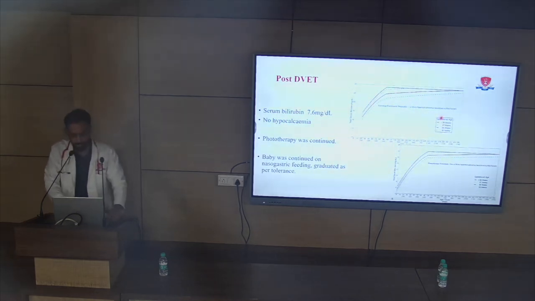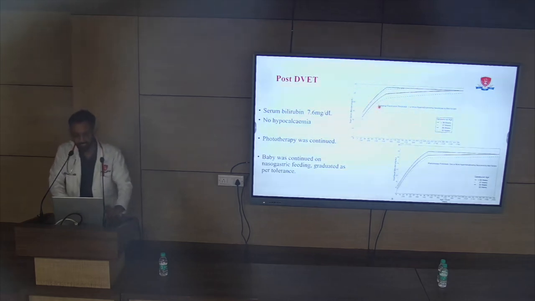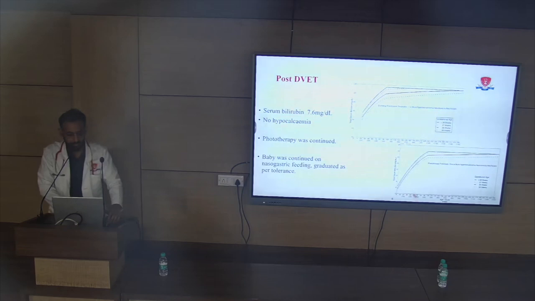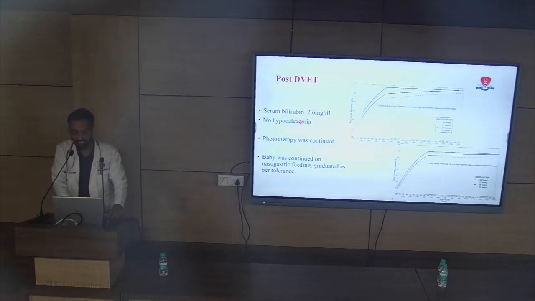So as you can see, you see two nomograms over here. The first one is the exchange transfusion nomogram, and the second one is the phototherapy threshold. So as you can see, the serum bilirubin after exchange transfusion was 7.6 milligram per deciliter.